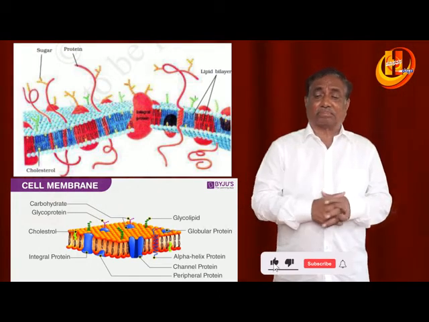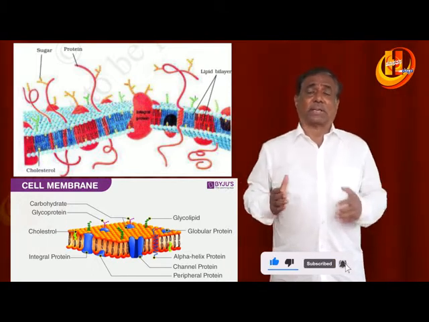So that is about the cell wall and cell membrane in eukaryotic cells.